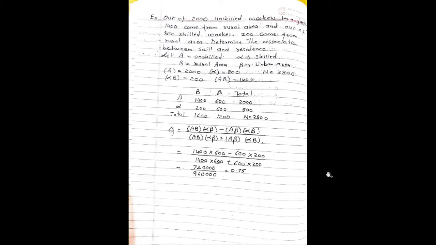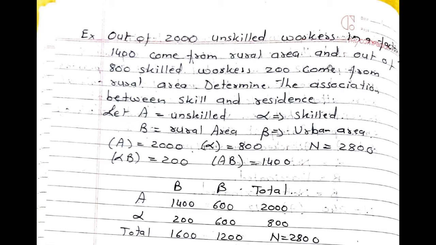See the next example. Out of 2000 unskilled workers in a factory, 1400 come from rural area, and out of 800 skilled workers, 200 come from rural area. Determine the association between skill and residence. So let A denote attribute unskilled, alpha will denote attribute skilled, B denotes attribute rural area, beta will denote attribute urban area.